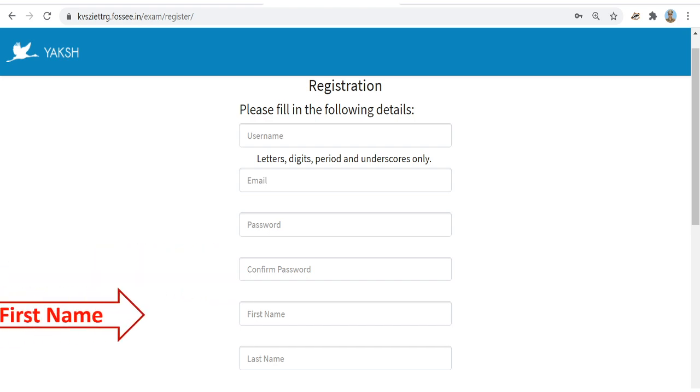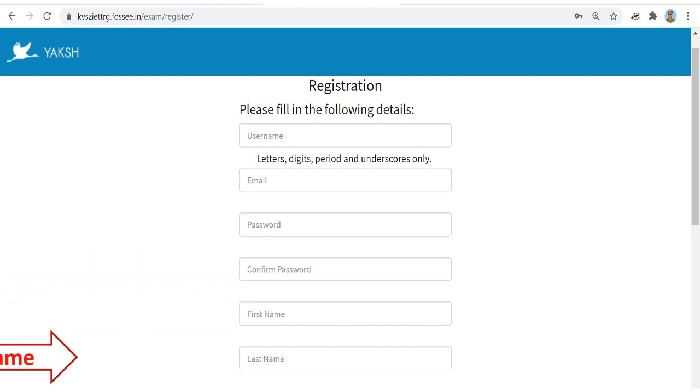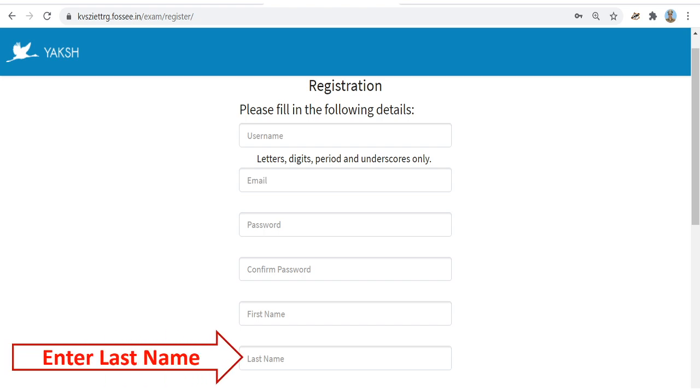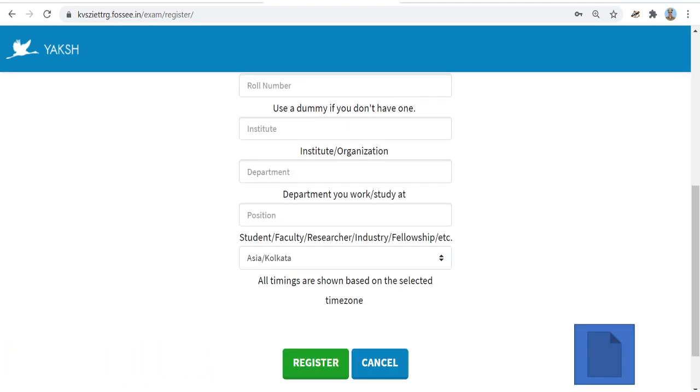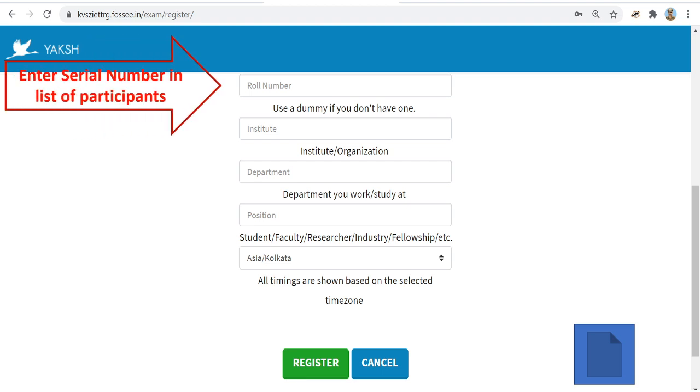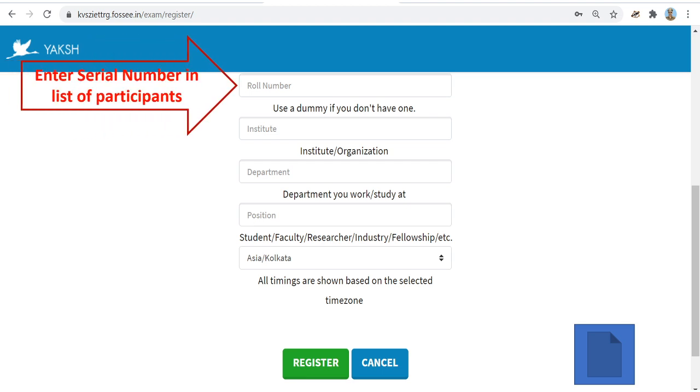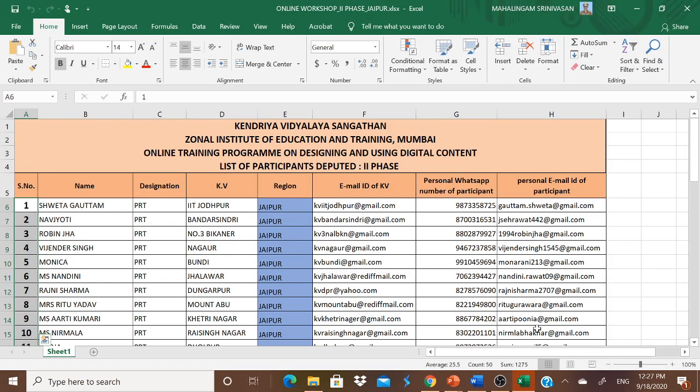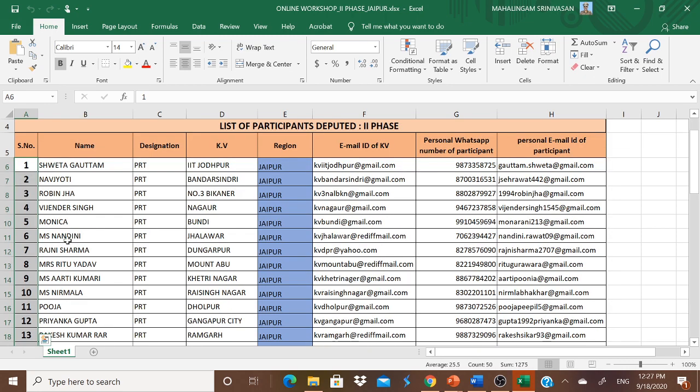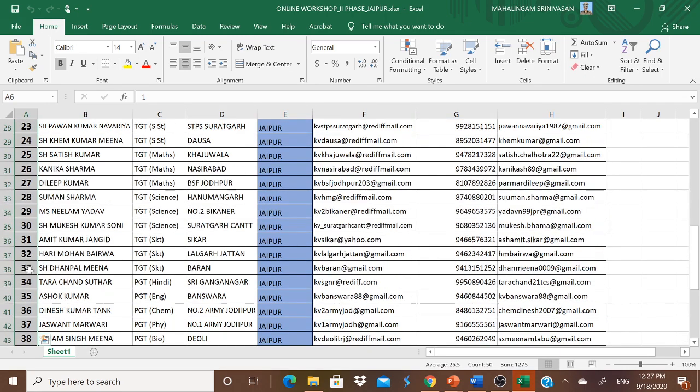Give your first name and give your last name. Then in the roll number, please enter the serial number in the list of participants. We have received the list of participants from Jaipur region, which will be shared with you. Please note down this serial number.